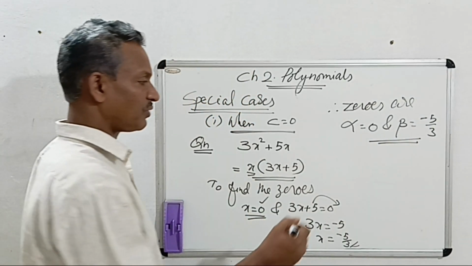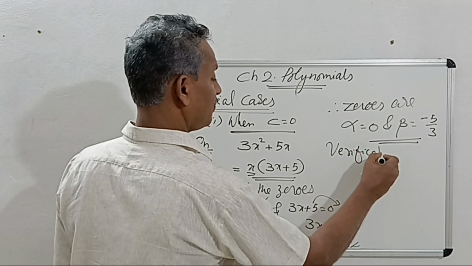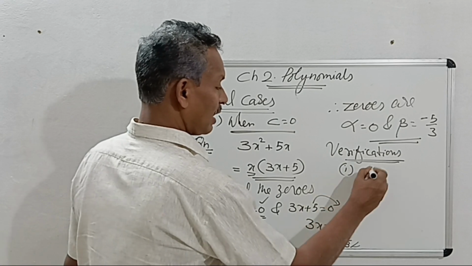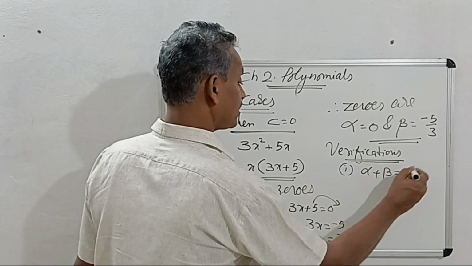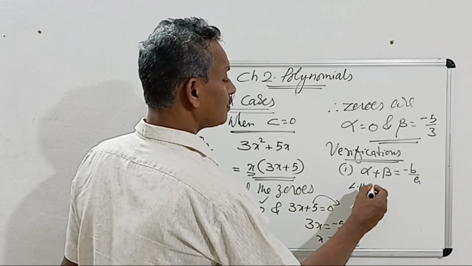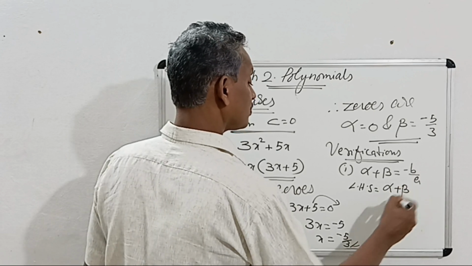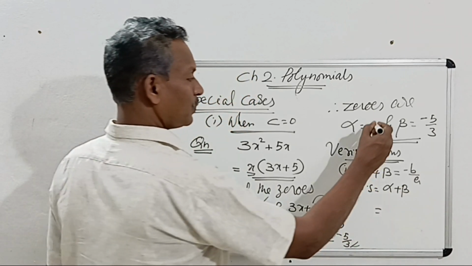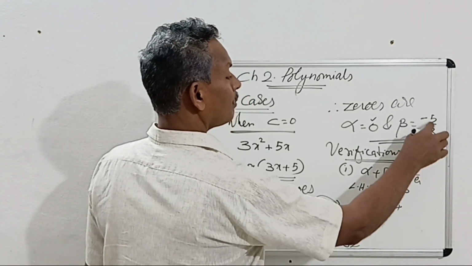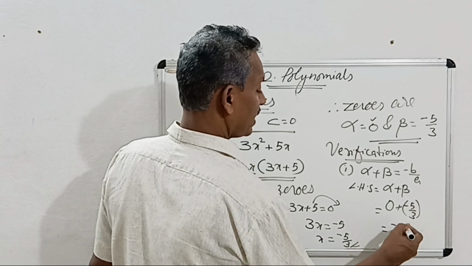Now we can start the verification part. Two verifications you have to do. First verification, alpha plus beta is equal to minus b by a. Take the LHS, alpha plus beta. What is alpha's value? It is 0 plus beta is minus 5 by 3. On adding we get minus 5 by 3.